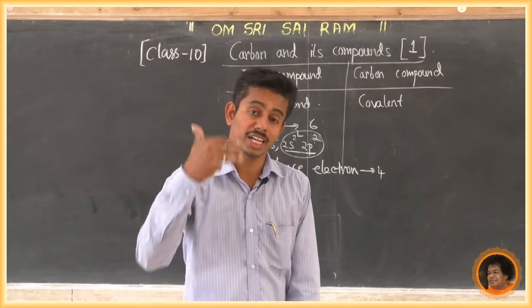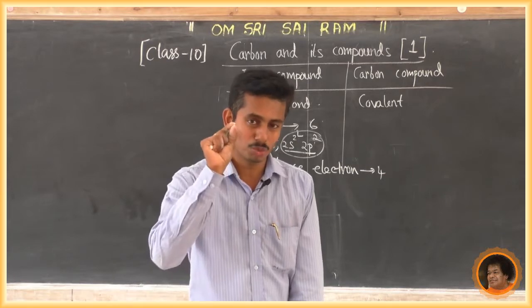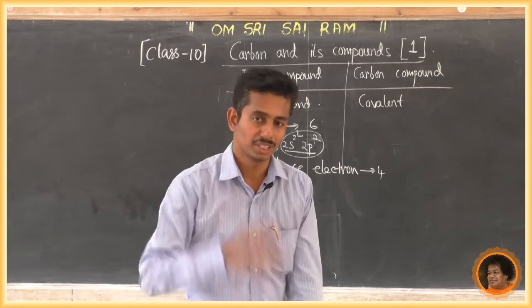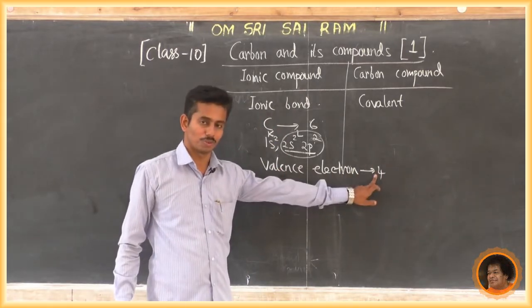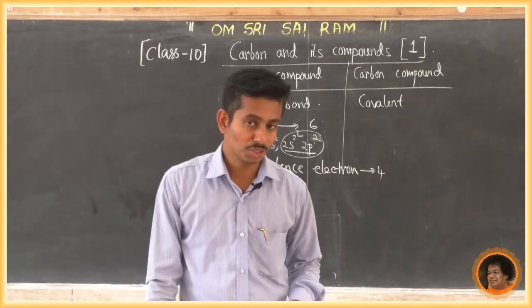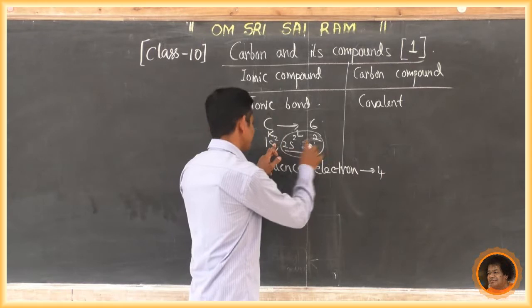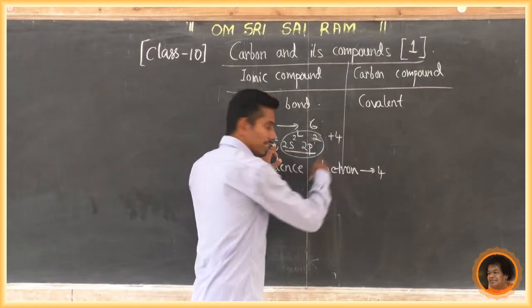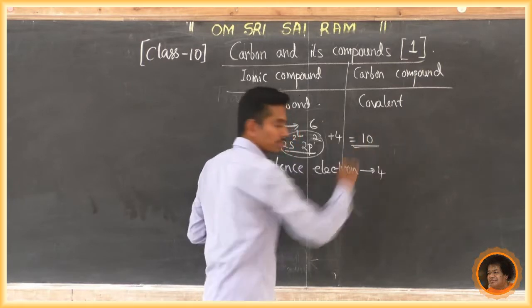When it does not react with any other element, when it becomes stable, its outermost shell contains 8. But in carbon, the valence electron count is 4. It wants to gain 4 electrons. If it gains 4 electrons, the total number of electrons becomes 10.